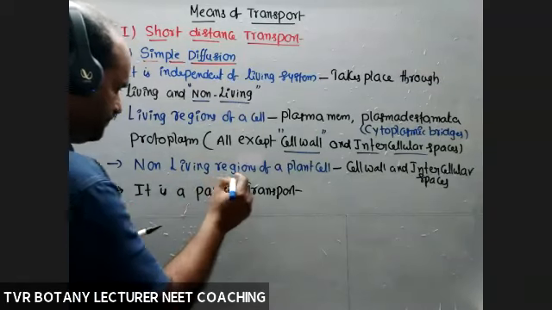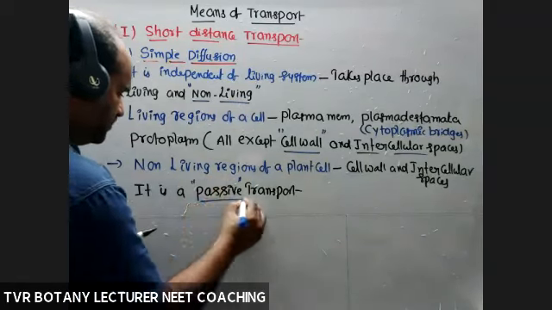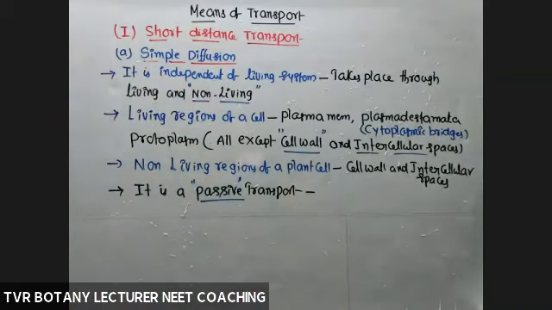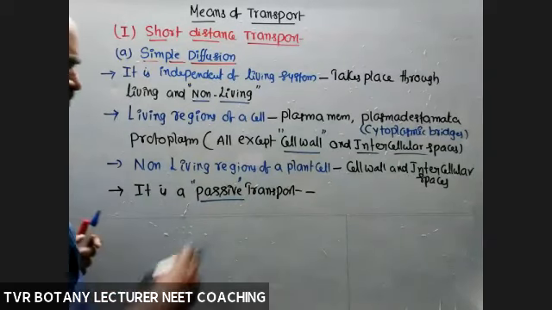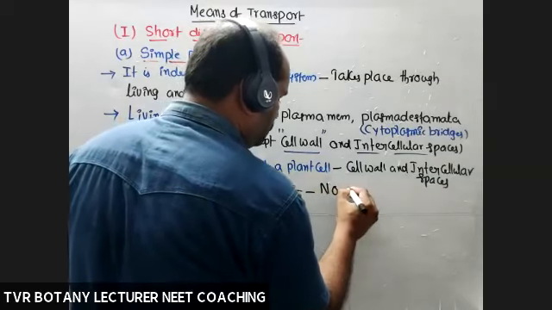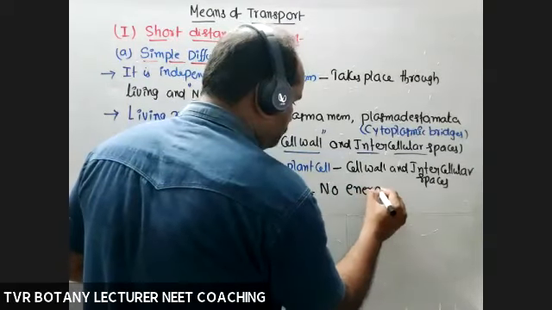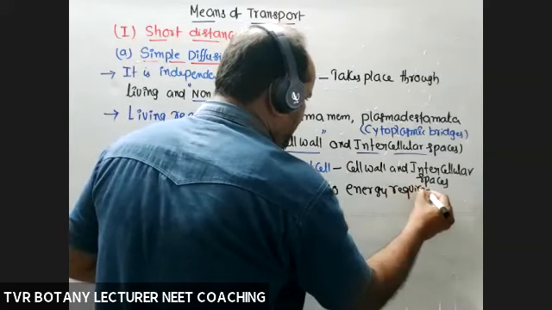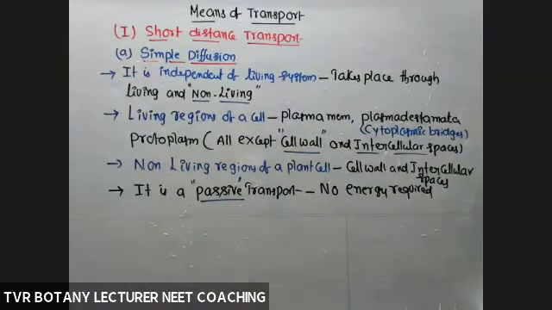Passive transport means without energy, metabolic energy. Energy is not required. It is a passive transport, means no energy is required, particularly metabolic energy or some other energy, that may be physical energy or chemical energy. Even without metabolic energy, that is possible.